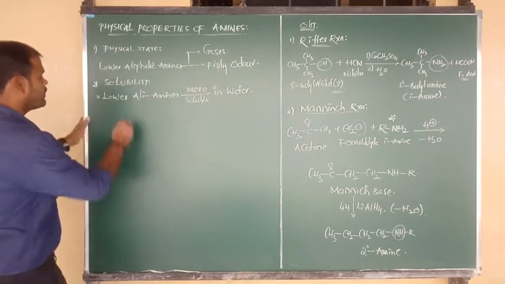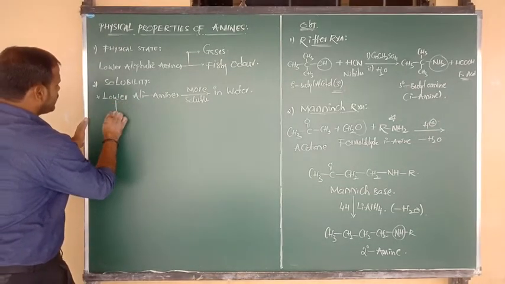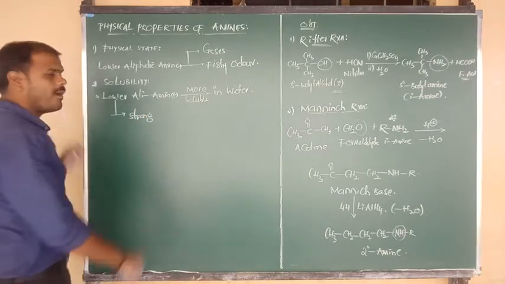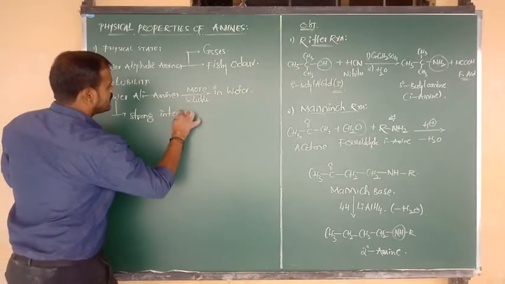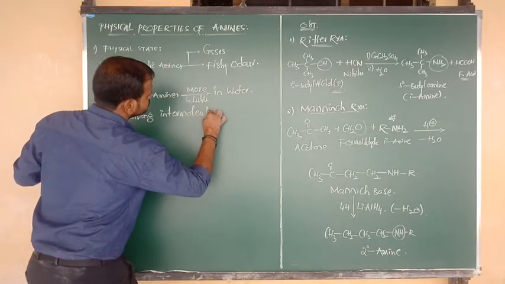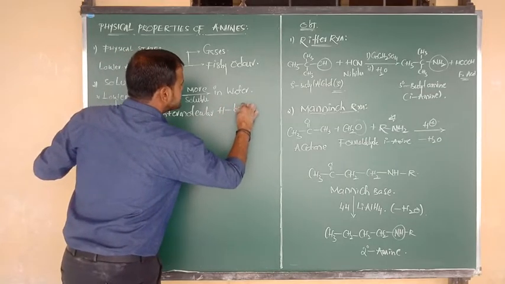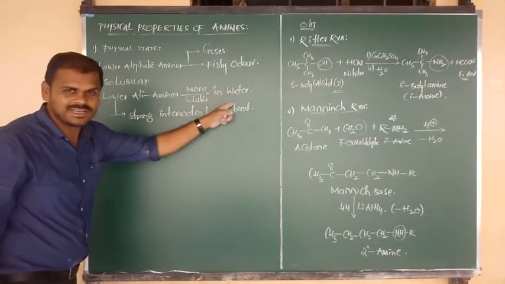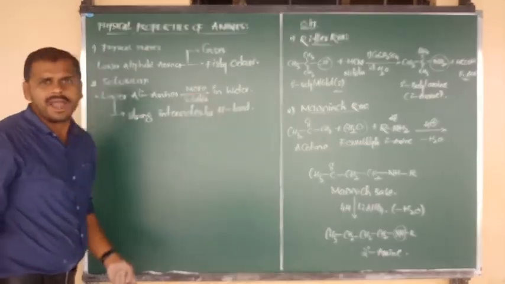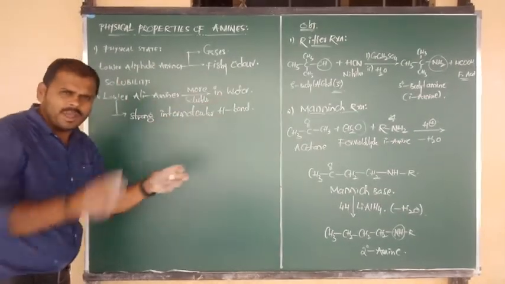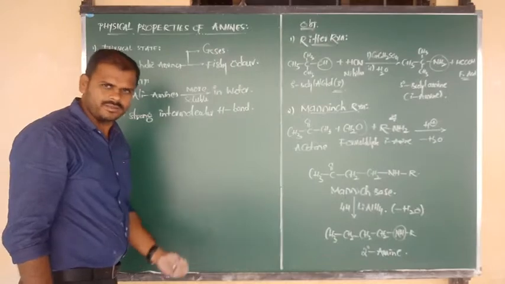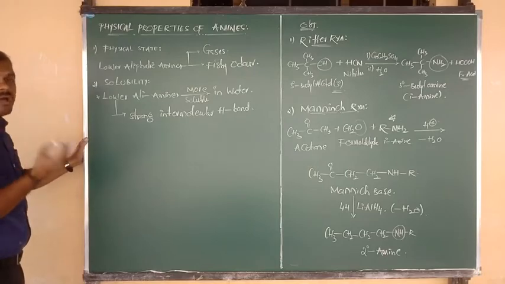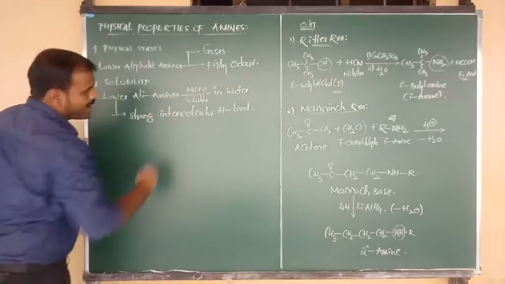The reason is that lower aliphatic amines are capable of forming strong intermolecular hydrogen bonds between the lower aliphatic amine and water. Due to the formation of strong intermolecular hydrogen bonds, lower amines can be more easily associated with water, completely miscible in water. Sir, how do lower aliphatic amines form intermolecular hydrogen bonds with water molecules?